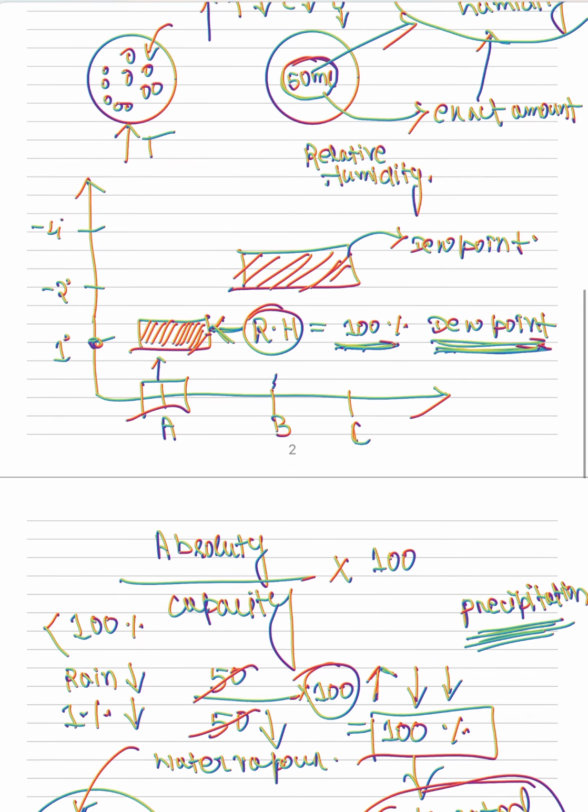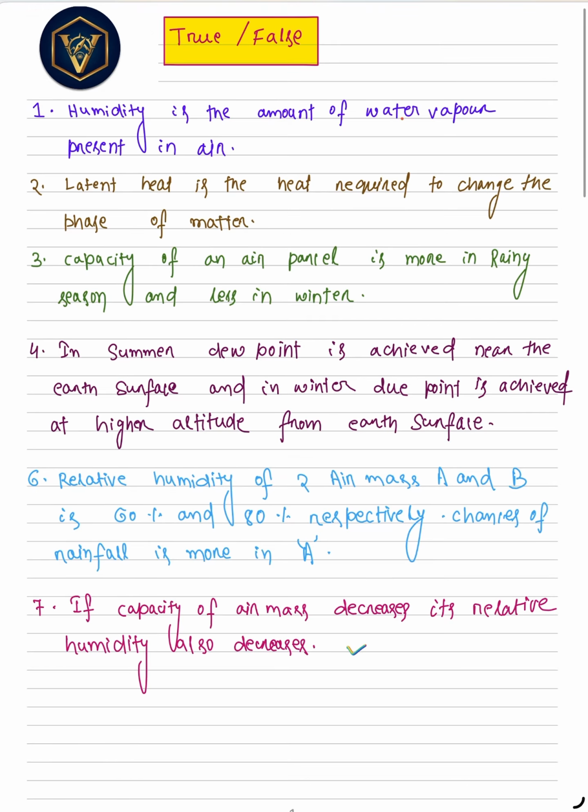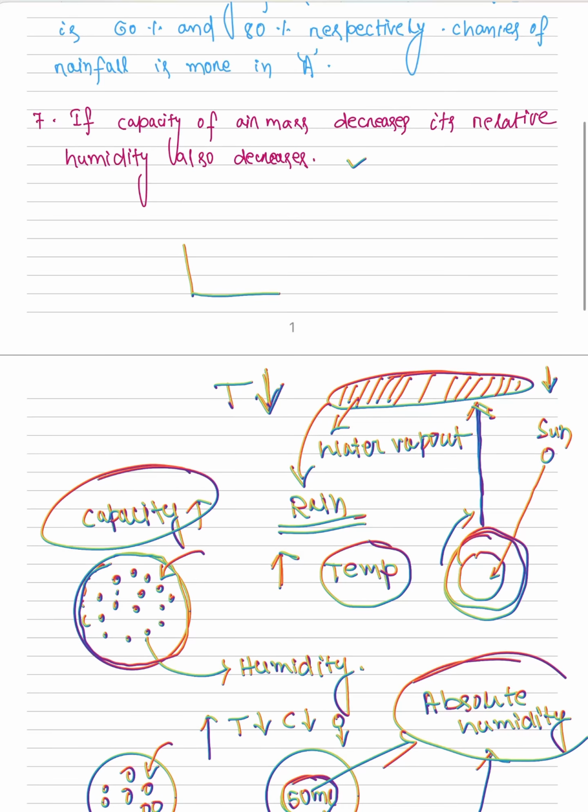Okay, let us now try to answer. Humidity is the amount of water vapor present in the air. Yes, absolutely right. Latent heat is the heat required to change the phase of matter. Yes, this statement is correct. Now let us understand what is latent heat. When this is a tub of water, and we reach 100 degrees Celsius, still we are providing energy, then it's boiling.